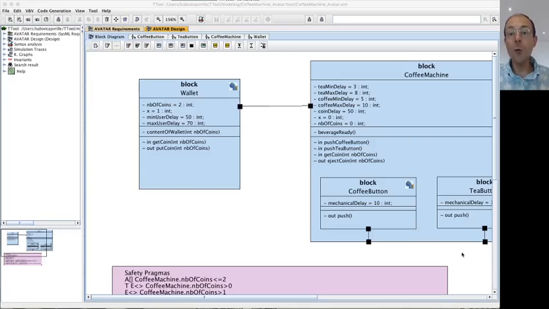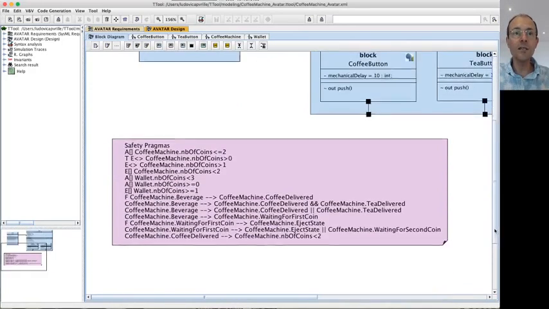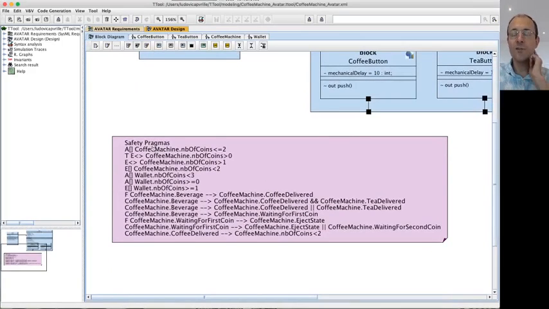Obviously, sometimes you would like to express more complex properties than simply reachability or liveness of a state or of an action. To do this, you've got a block which is called safety pragmas, which can be added to this diagram. To do this, you can click here and then click on the panel.